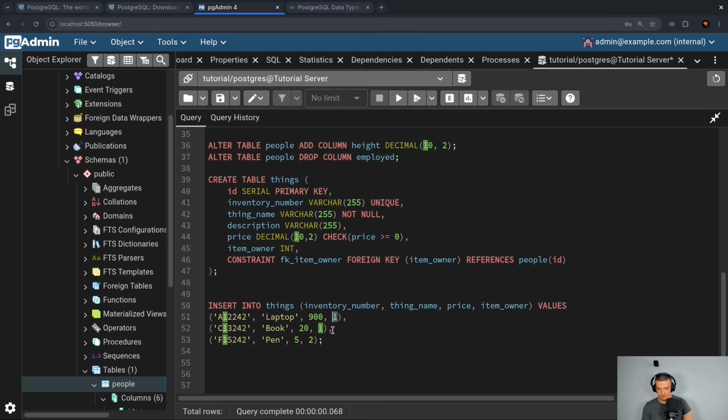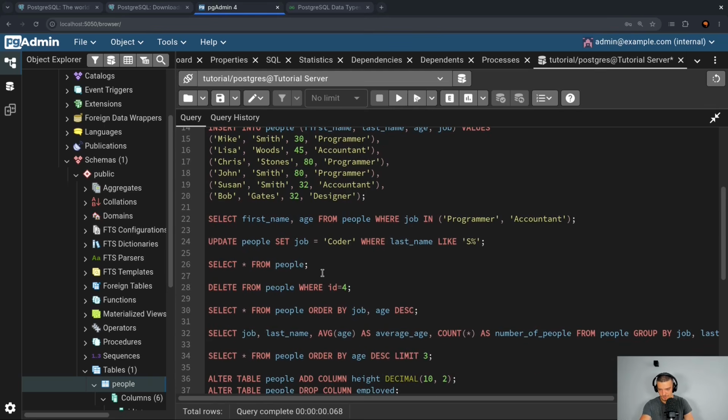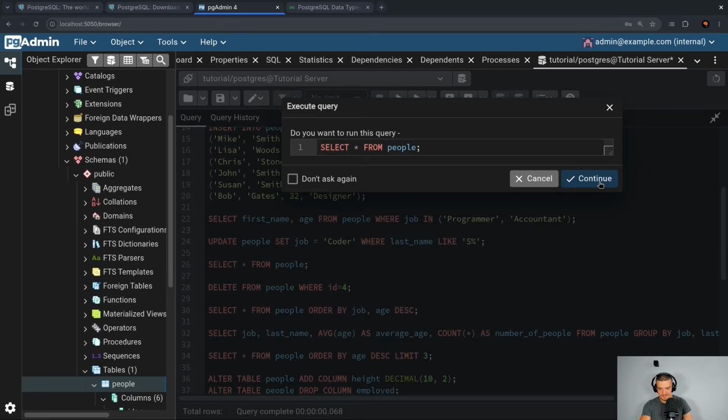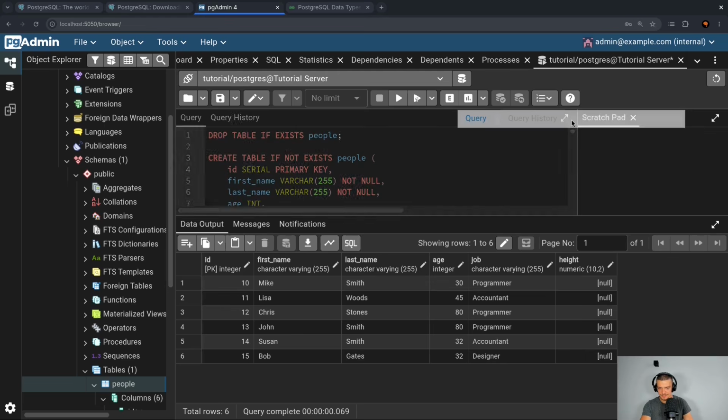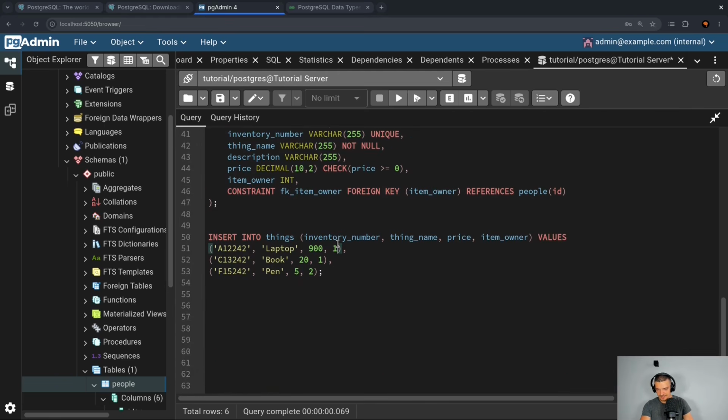So I have person 1. I'm not sure if I even have person 1 because the serial ID resets. So let me check if I have 1. I don't have 1. So let's go with 10 and 11 instead. So I'm going to go and say that this is owned by 10 and this is owned by 11. And now I can insert that data and we can query across tables.